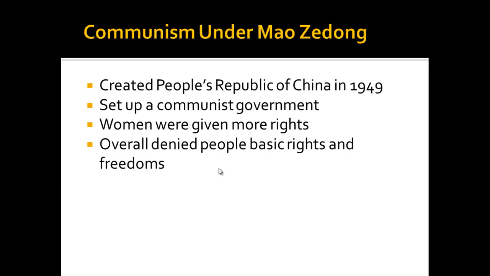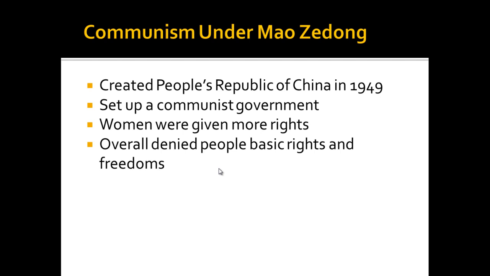Under Mao Zedong, the Chinese government will become communist, and women will be given more rights. However, for the most part, people will be denied their basic rights and freedoms, as we see in the Soviet Union. It's going to be a big issue throughout the entire rule of Mao Zedong and also his successor Deng Xiaoping, who we will talk about in a little while.